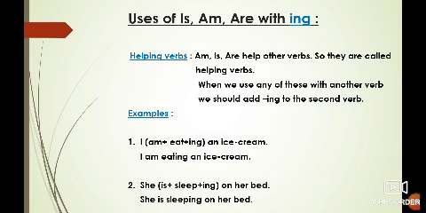Got it, children? So we have seen that with I we always use am, and with the action word we have used ing, and with he or she we use is, and again with the action word we have used ing. In this way we have completed the sentence.